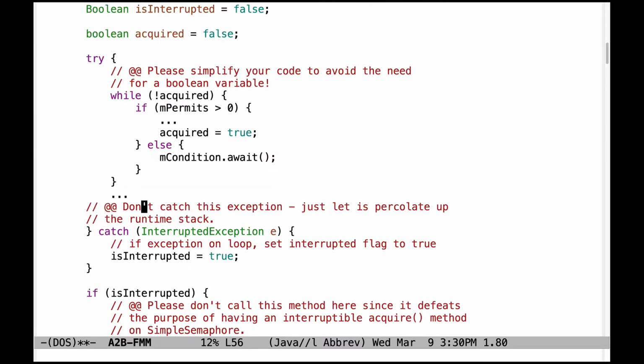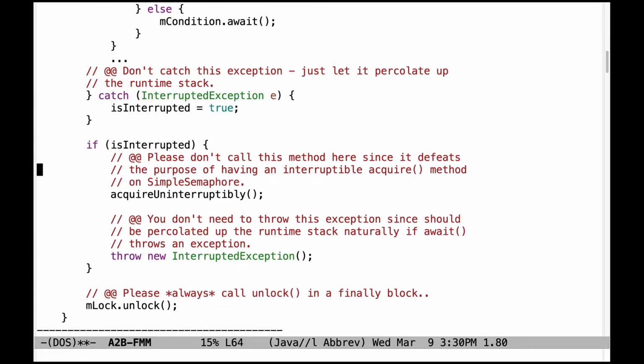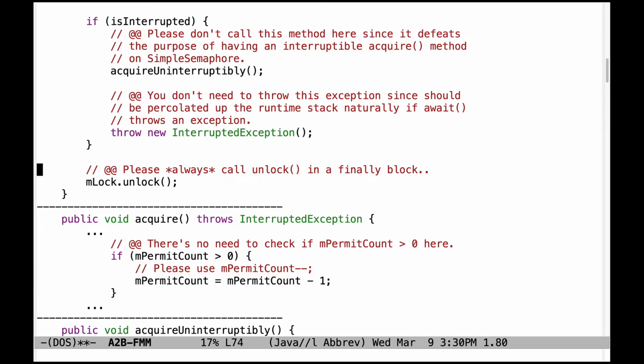You can clean this up a bit. And also, again, don't catch the interrupted exception. Just let that exception percolate up the runtime stack. Down here, if an interrupt occurs, we don't care. Definitely don't be calling acquire uninterruptibly. The whole purpose of having an interruptible acquire method in the simple semaphore class is to let interrupts be percolated back to callers. And there's no need to throw an exception here. And always, always, always make sure to call unlock in a finally block to avoid forgetting to unlock it, as is shown here if an exception occurs.